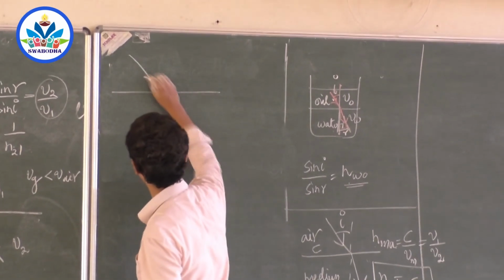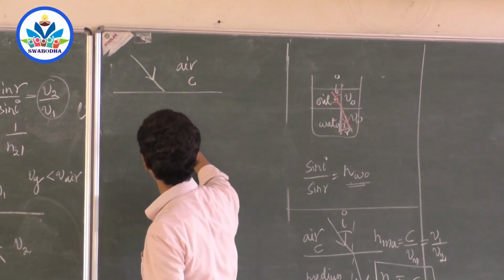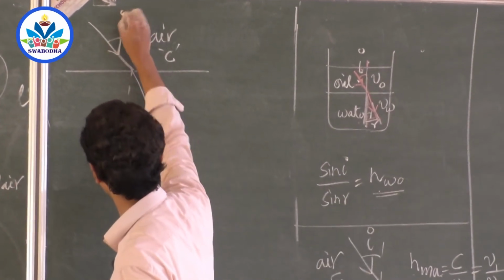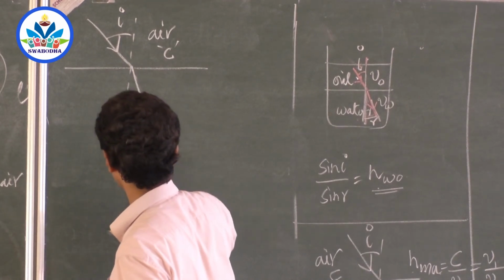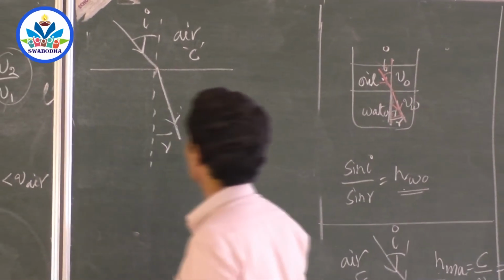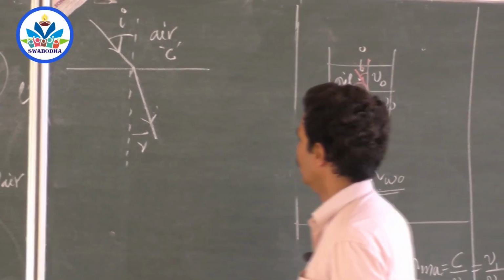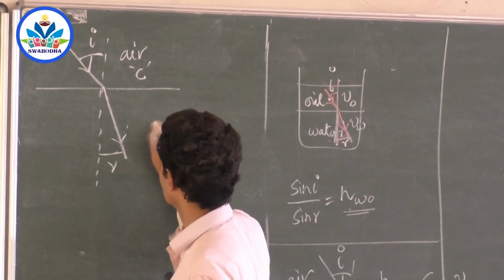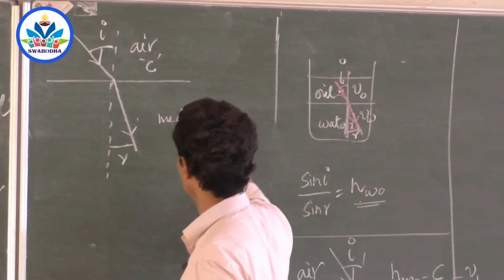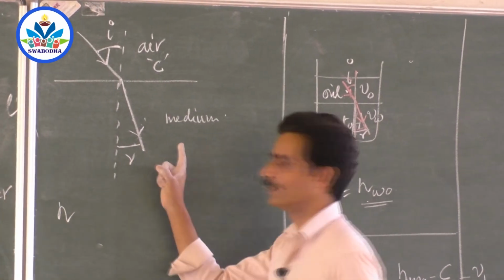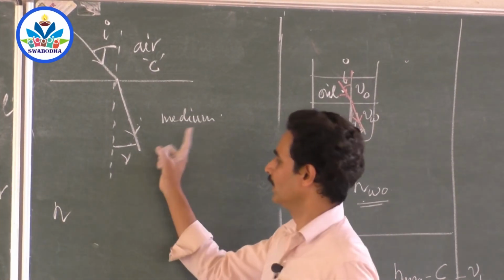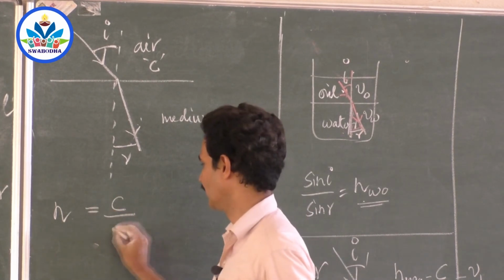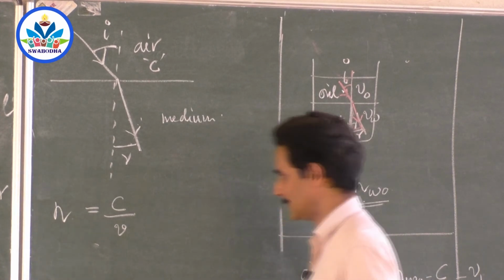So if I take a medium, air, you know that the velocity of light in air is c. Draw a normal, put a ray of light and let it undergo refraction, bending towards the normal. This is the angle of refraction, like this. This is some medium, right? I need not write any suffix because I know what medium I have given. The refractive index of any medium with respect to air, everything is understood, is the ratio of the velocity of light in air to the velocity of light in the medium.